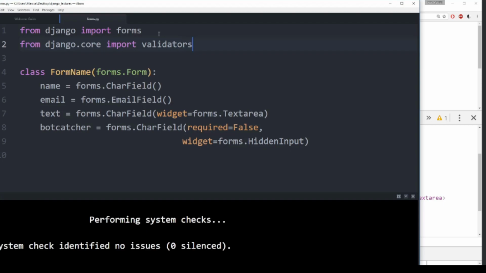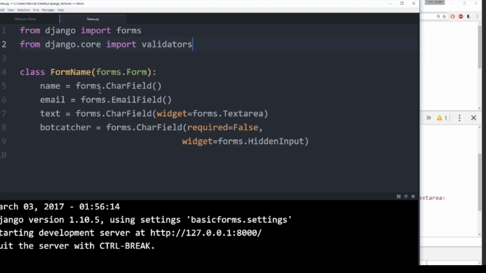So save that, and then what you are going to be doing is in your actual fields here, you will pass in a validators parameter. So we will say validators is equal to, and this is where we actually can pass in a list of validators.